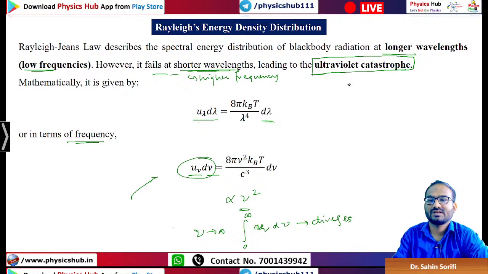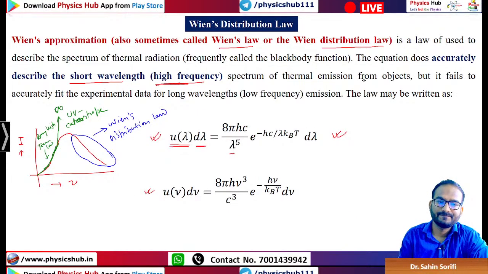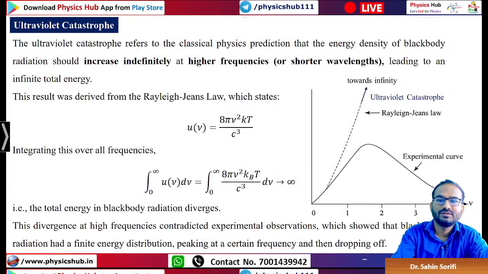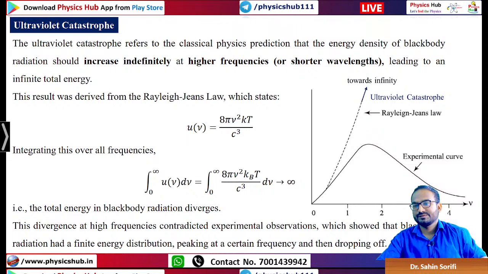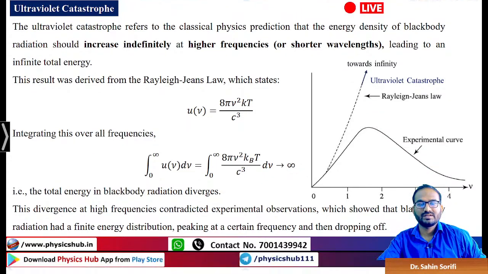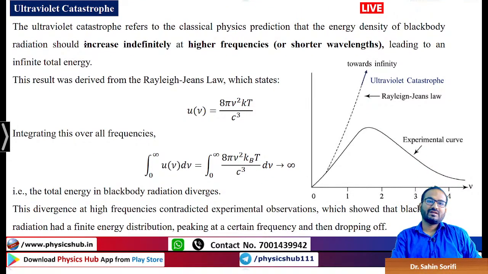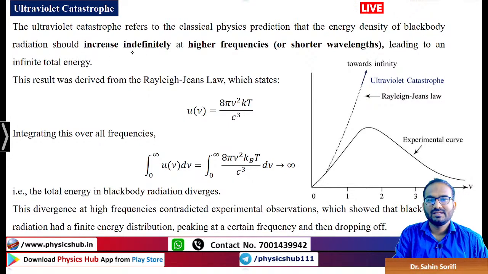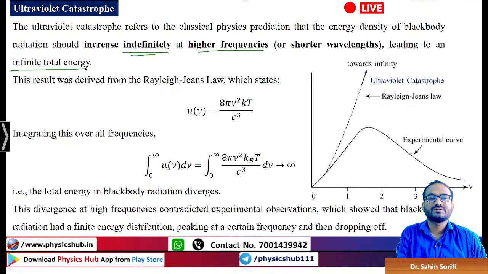This thing is known as the ultraviolet catastrophe, and this is represented by this straight peak here. So I have given you this separately. The ultraviolet catastrophe refers to the classical physics prediction that the energy density of black body radiation should increase indefinitely at higher frequencies or short wavelength, leading to an infinite total energy.